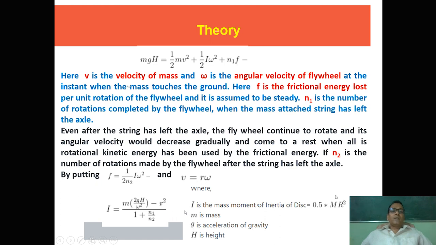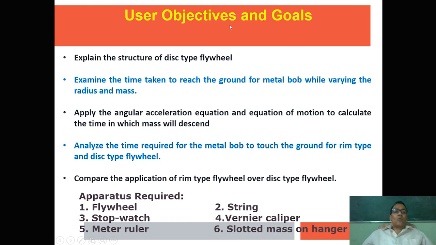So the objectives and goals: to explain the structure of the disc flywheel and examine the time taken to reach the ground for the metal bob while varying the radius and mass, and apply the angular acceleration equation of motion to calculate the time in which the mass will descend, and analyze the time required for the metal bob to touch the ground for rim type and disc type flywheel.